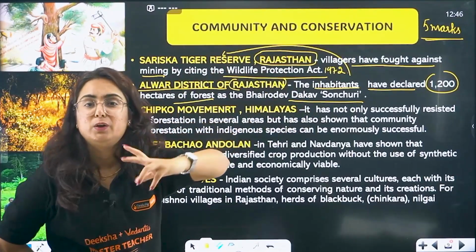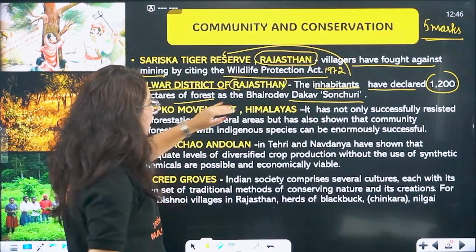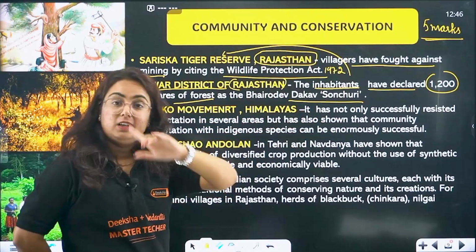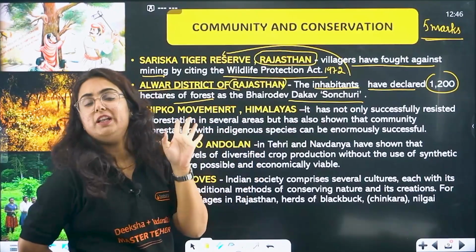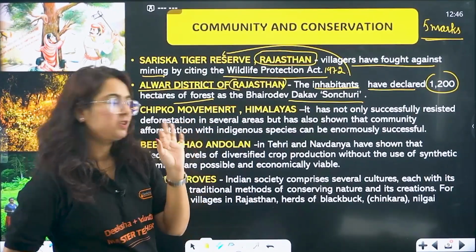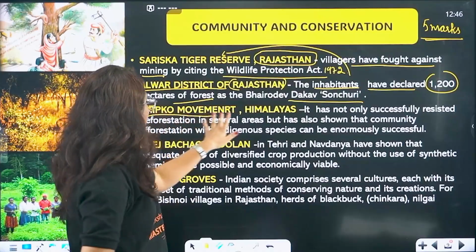Sanctuary is actually the word for safe place. Bhairav Dev Dakav Sanctuary has its own rules and regulations and nobody is going to interfere there. Very good. Next is about the Chipko movement.